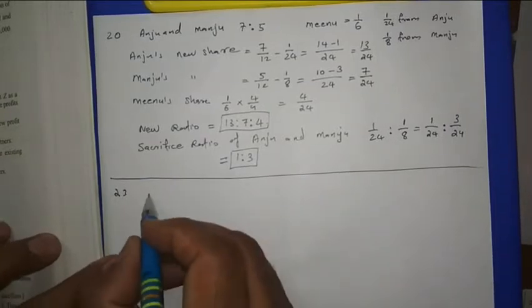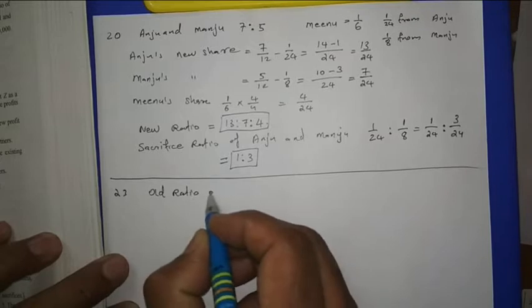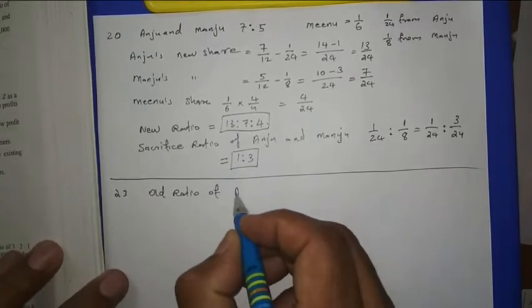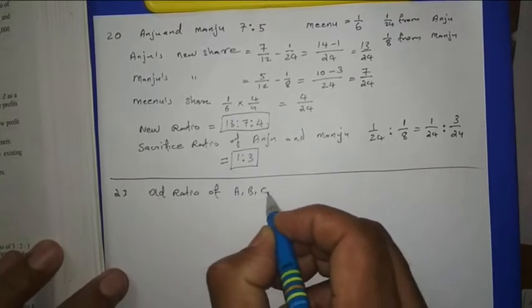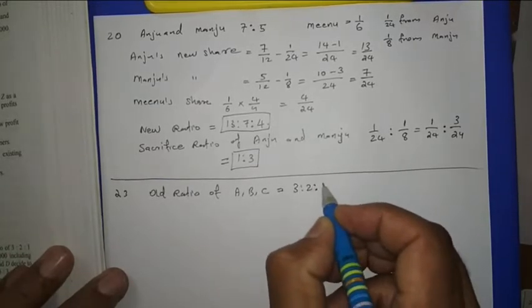Old ratio of the partners A, B, C is 3:2:1.